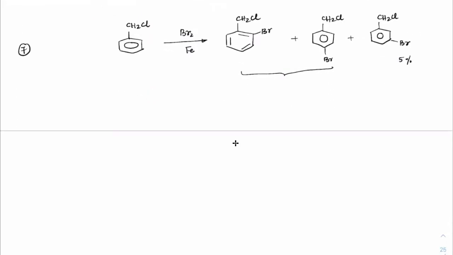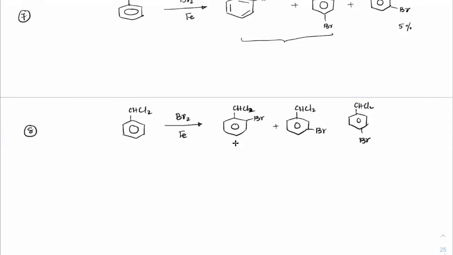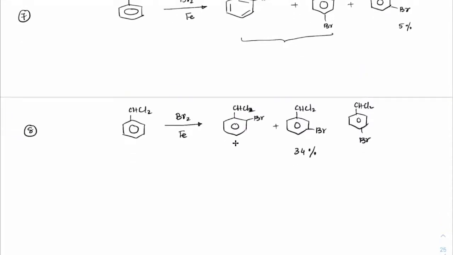Okay, but if you change one more hydrogen with chlorine, right? If you were asked, like CHCl2 is there now, and Br2 and iron is being used here. This time we will have all these three products, CHCl2 Br. Now because the chlorine has increased significantly, the meta position composition will increase. Br, CHCl2, Br. Experimentally, it has been found that this is around 34%. So which is quite significant, right? Because now chlorine is deactivating that by inductive effect.